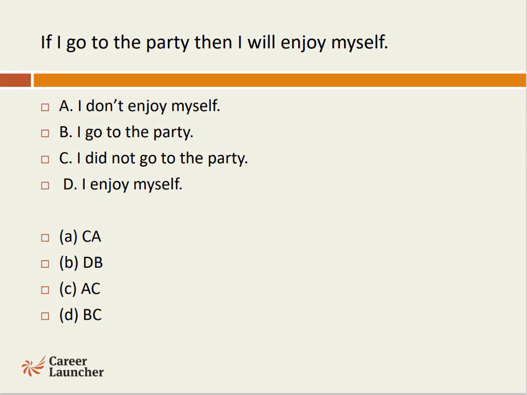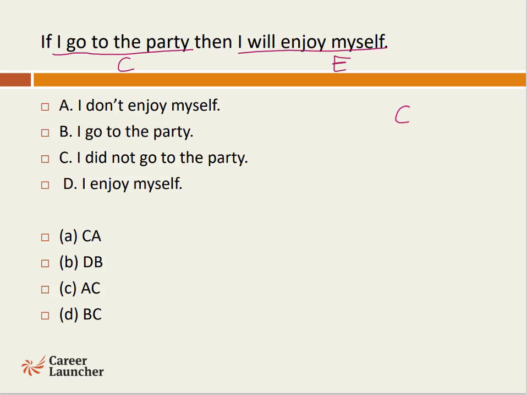If I go to party, then I will enjoy myself. Let's break this example firstly into cause and effect. So the cause here is me going to a party. Effect is I will enjoy myself. Now here we are talking about a logical connective, if then. The valid conclusions that can be taken out of the logical connective if then are cause happening leading us to effect happening, or effect not happening leading us to cause must have not happened. These are the two valid outcomes that can be taken out from this particular connective.